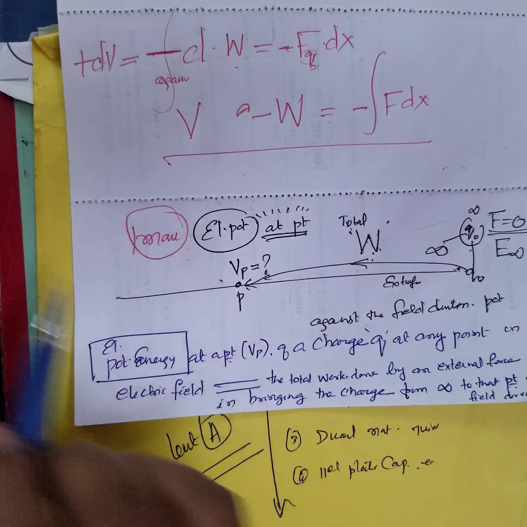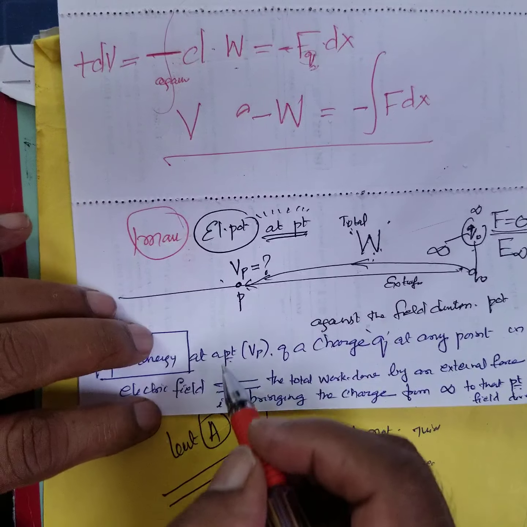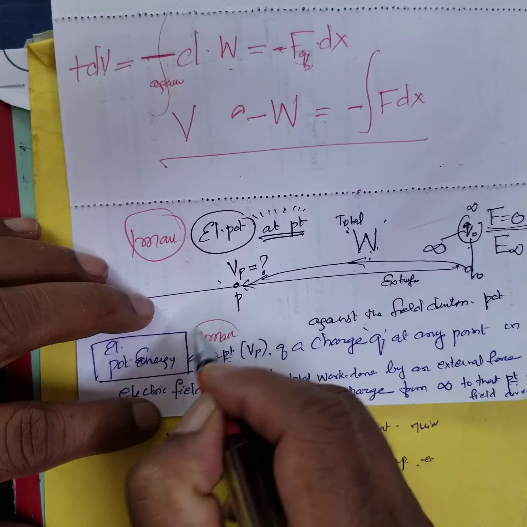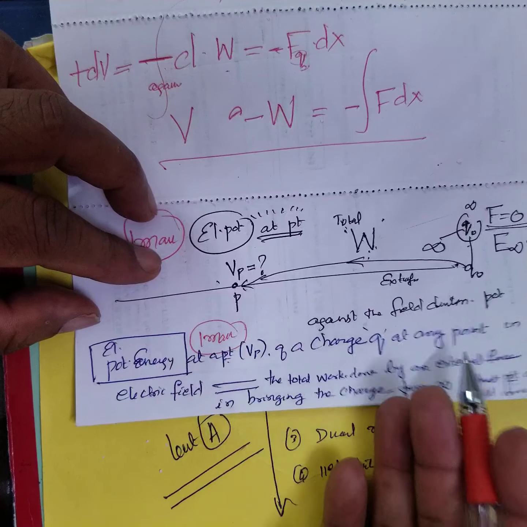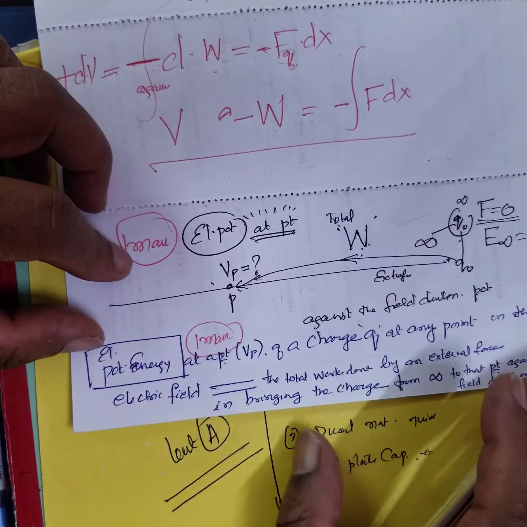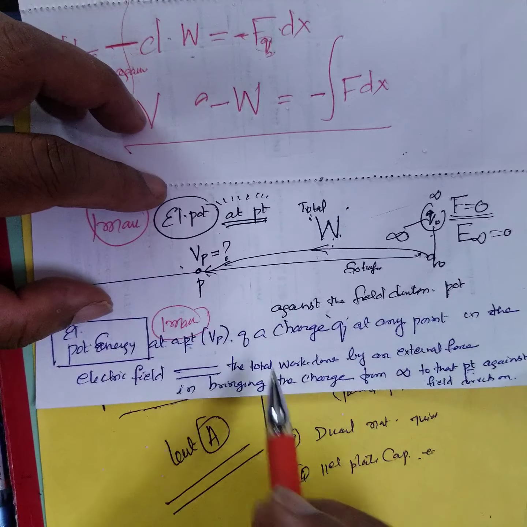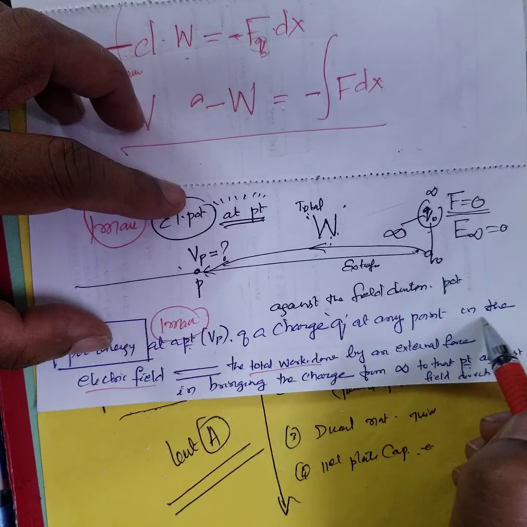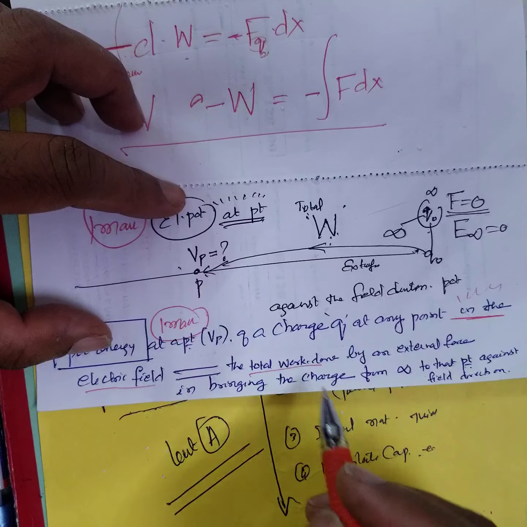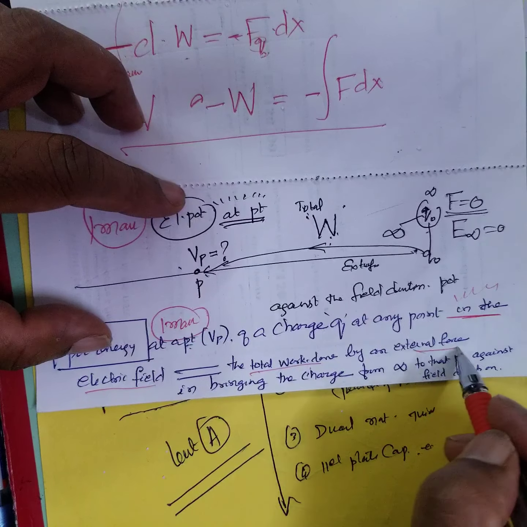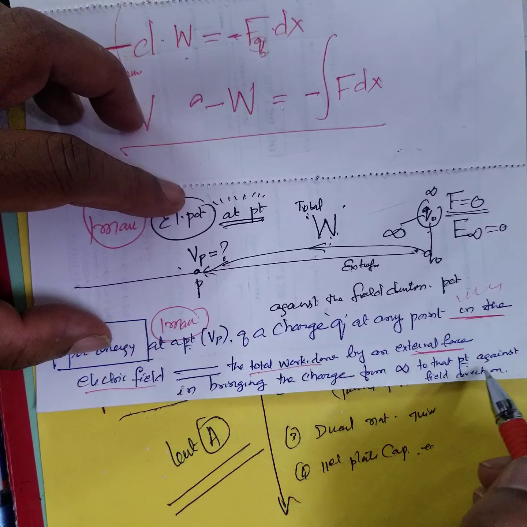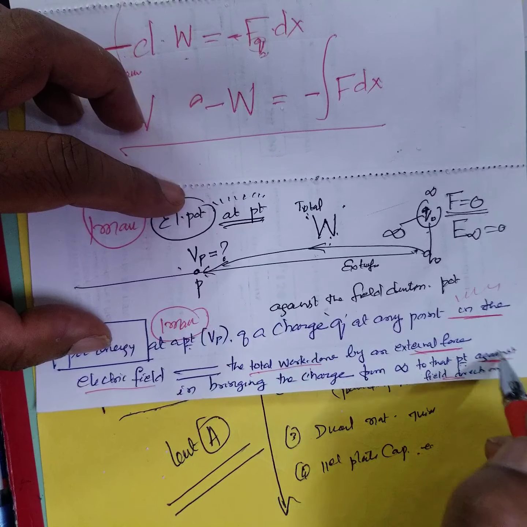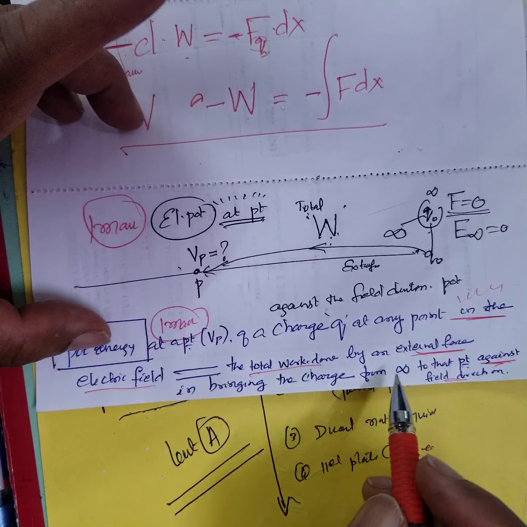Remember, I am writing. See, this is for 1 mark. I think your college notes or your guide or tuition notes, you can refer any one of that. Or if not, this is more important. Total work done within the electric field. Within the electric field, you have to write it. Work done by external force, bringing unit positive charge against the field direction. Against the field. These words are very, very important.